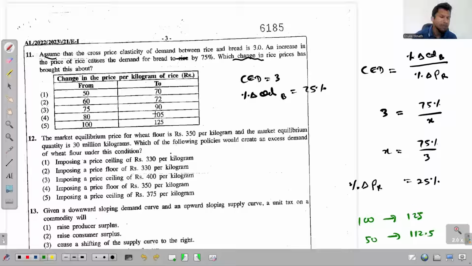So that is anyway visible to us here. See, if the price was previously 100, now it has changed to 125. So that itself is the answer. Again, there is no other additional calculation. Right. So the answer is the 5th one.